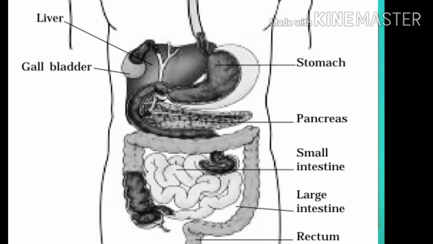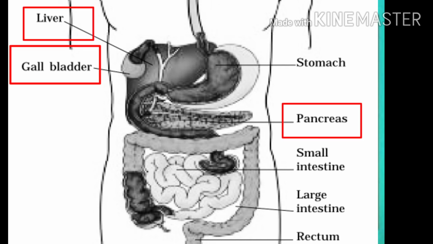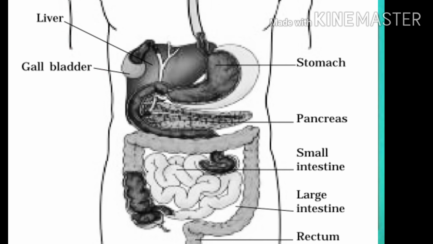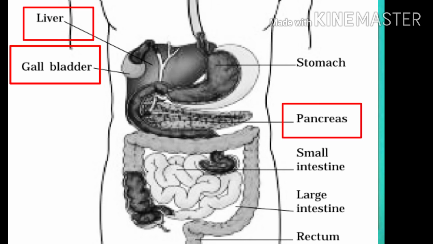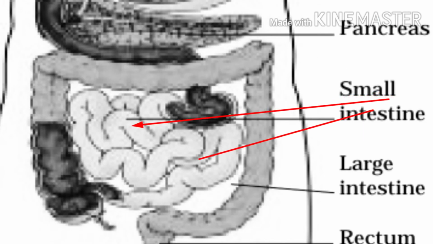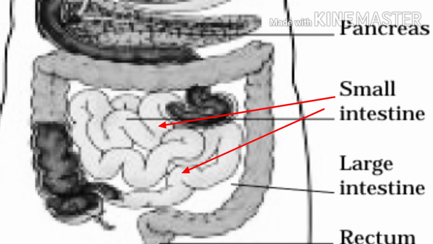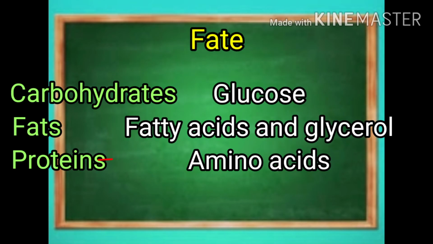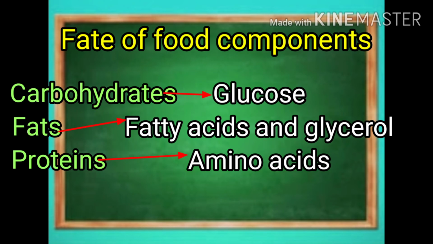The pancreas, located below the stomach, produces pancreatic juice that acts on carbohydrates, fats, and proteins and changes them into simpler forms. Then the partly digested food reaches the lower part of the small intestine, where the intestinal juice completes the digestion. The carbohydrates get broken into glucose, fats into fatty acids and glycerol, and proteins into amino acids.